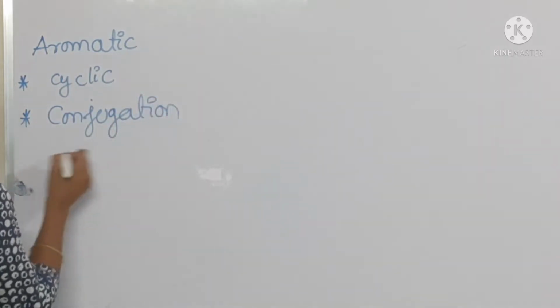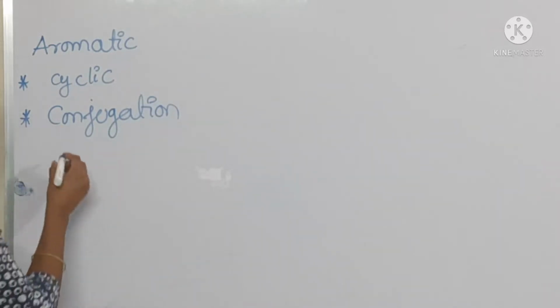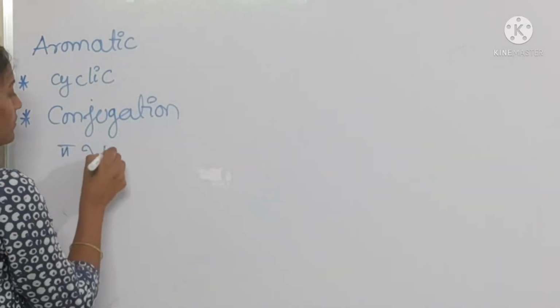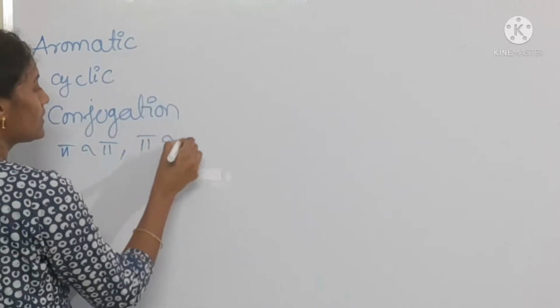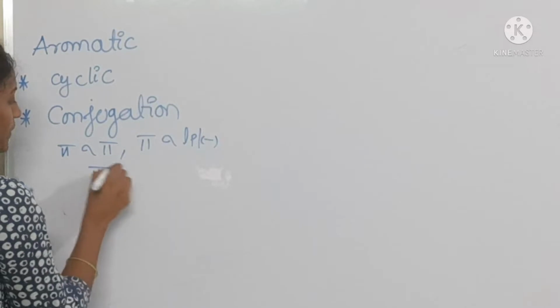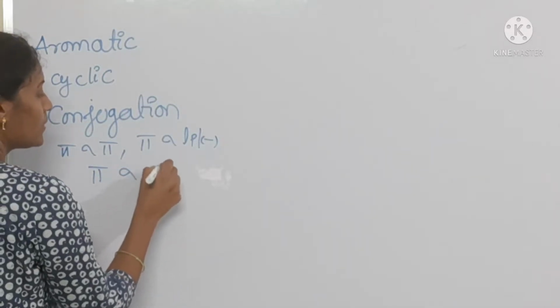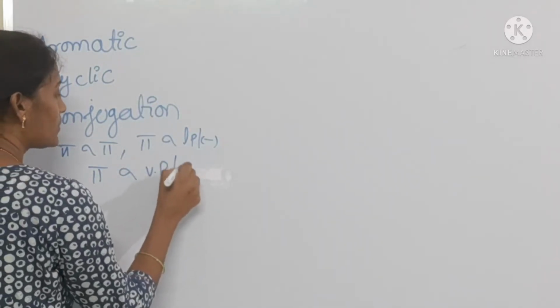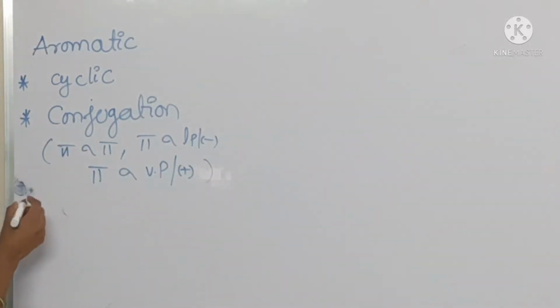What does conjugation mean? Pi, sigma, pi, or pi, sigma, lone pair electrons or negative charge. Pi, sigma, vacant p orbital or positive charge. Okay, this is about conjugation.